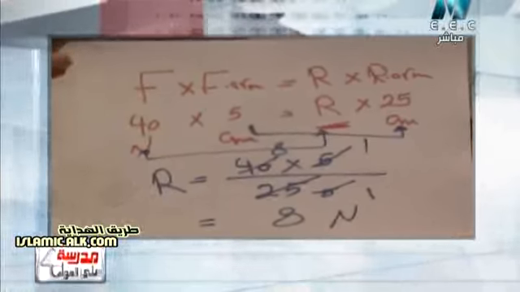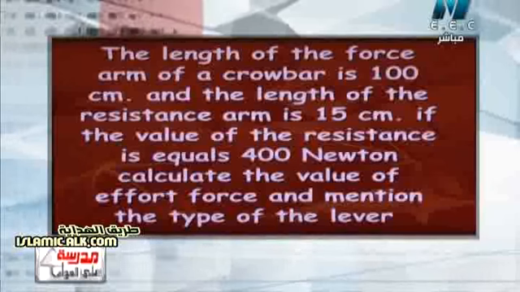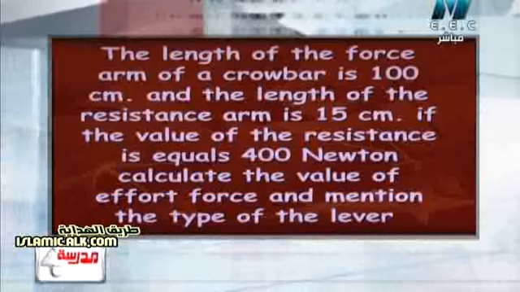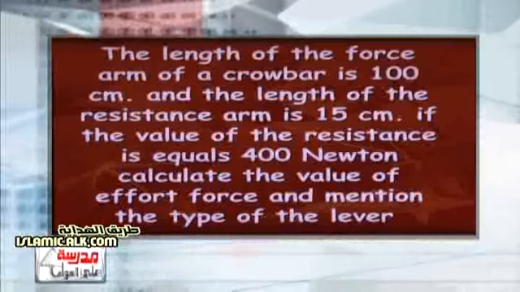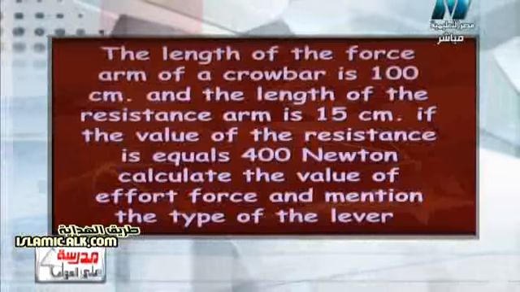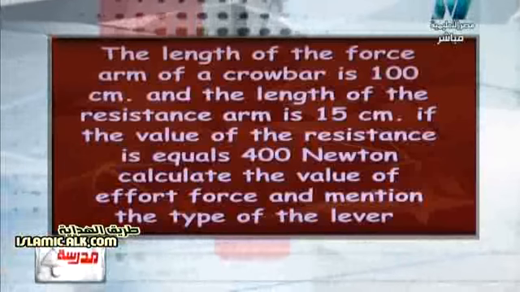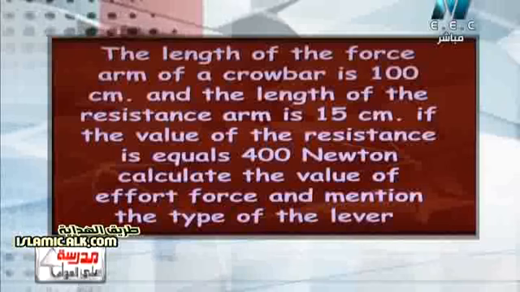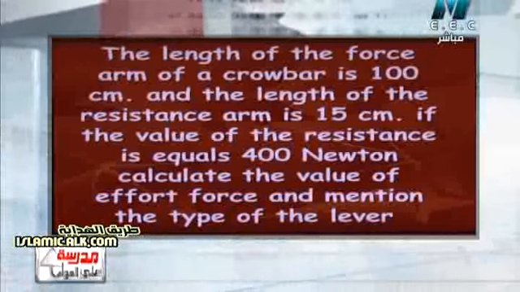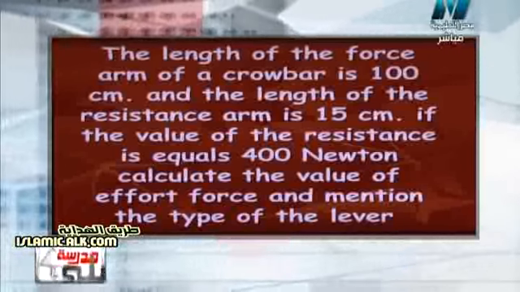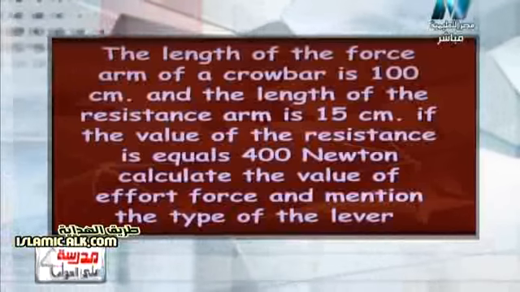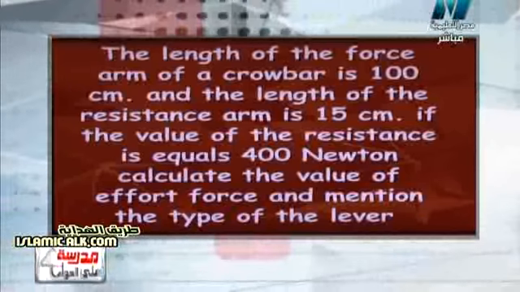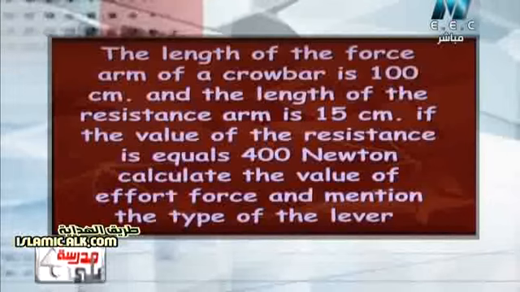So let us have another question. The question says that the length of the force arm of a crowbar is 100 centimeters, and the length of the resistance arm is 15 centimeters. If the value of the resistance equals 400 Newton, calculate the value of the effort force and mention the type of the lever. Here we have an extra question besides the problem, and it asks me for the type of the lever.